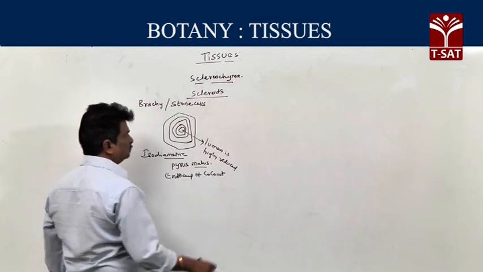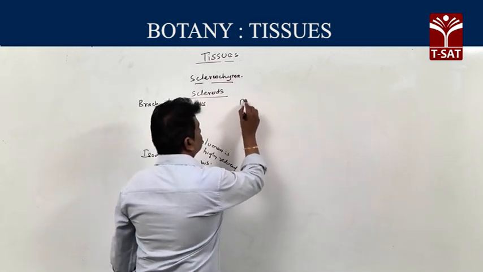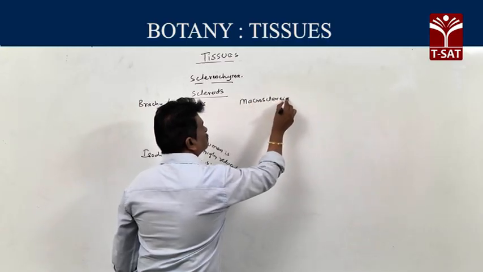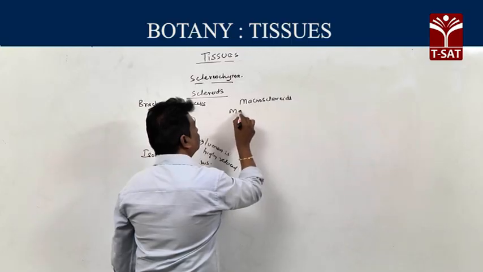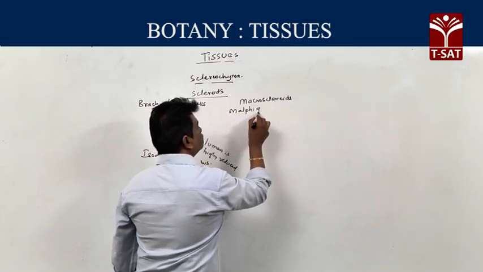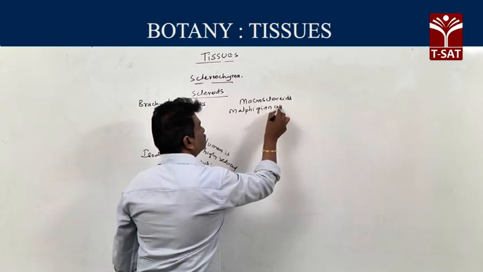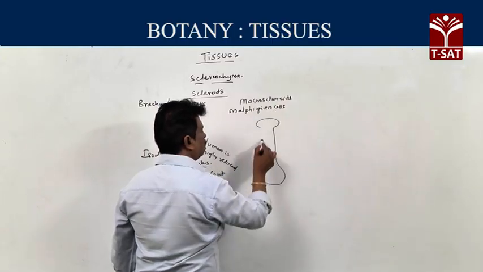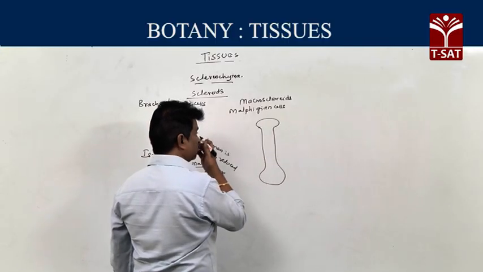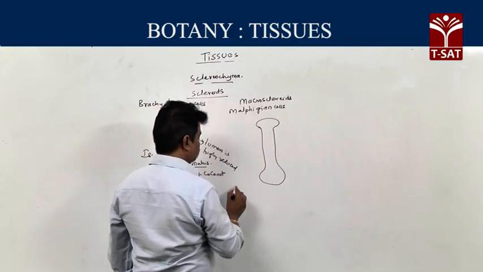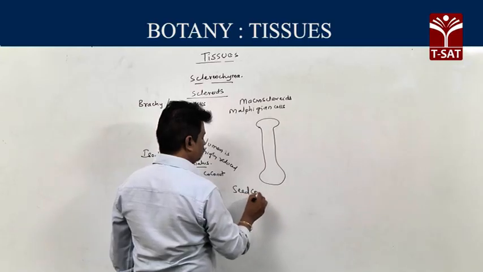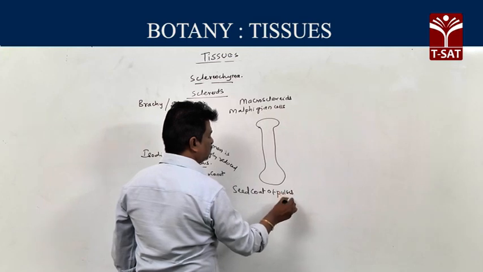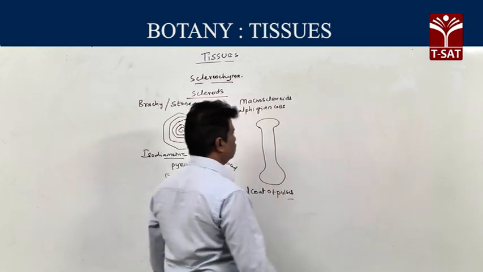Then next one, macrosclereids, also called Malpighian cells. These macrosclereids are rod shaped. Example for macrosclereids: seed coats of pulses.